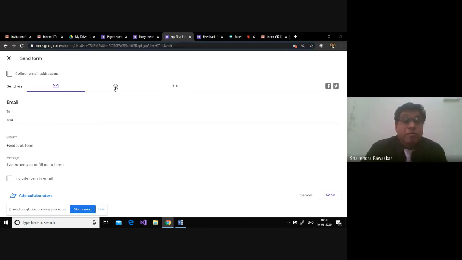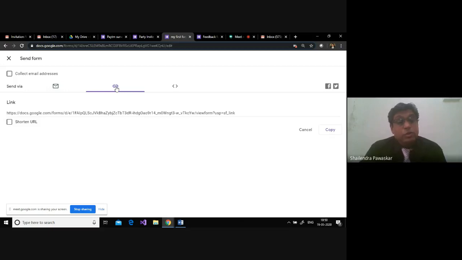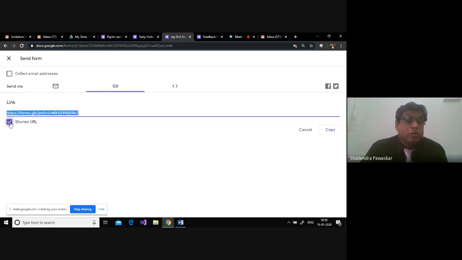For that shortcut we have a link option here. So you create a link. This is your link for this form. But this link is quite long, so you have an option to shorten the URL and create a small link. Nowadays all people are doing this. Then you click copy, go to WhatsApp and paste the link, and automatically the link works as an entry point to the form. Once anybody clicks the link, they can fill it. This is a very easy method to share.